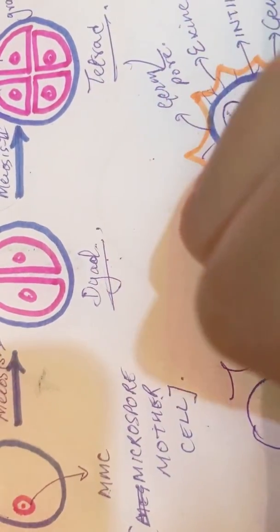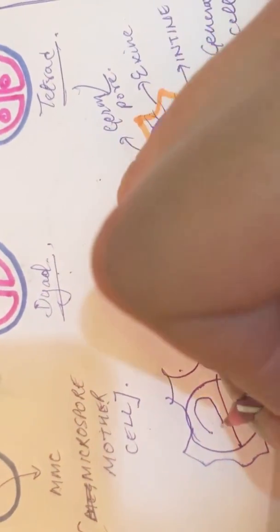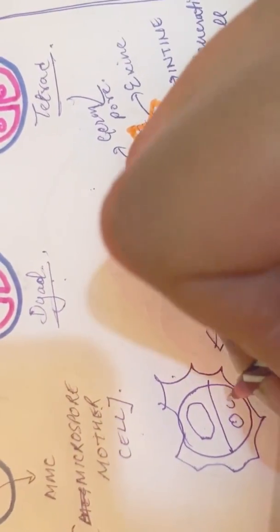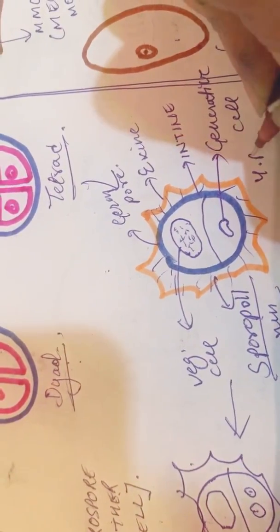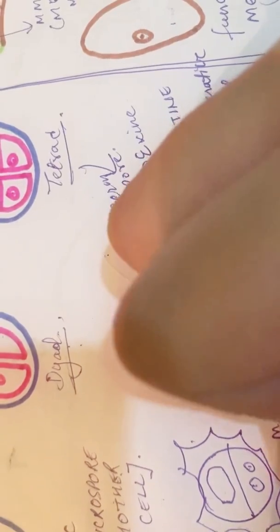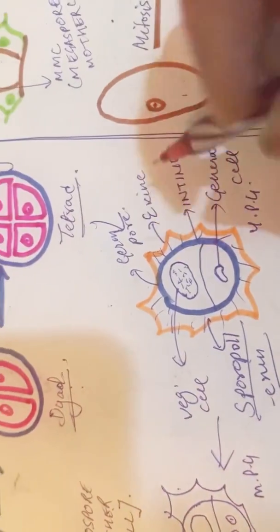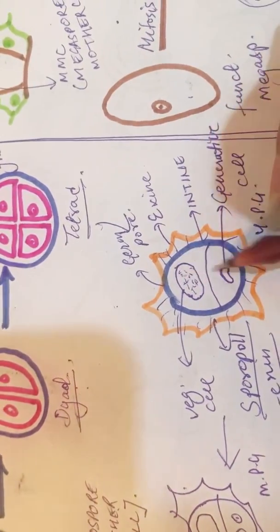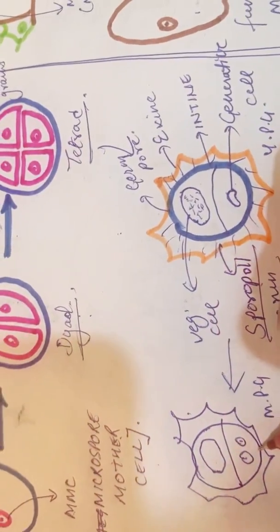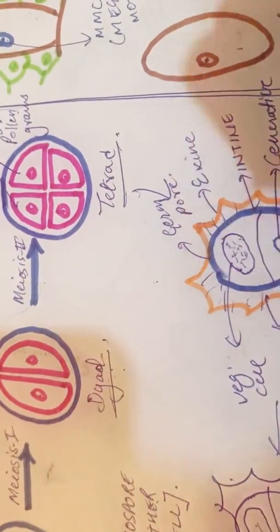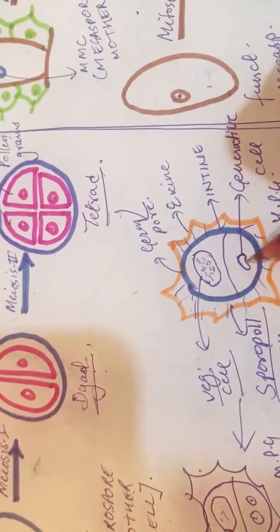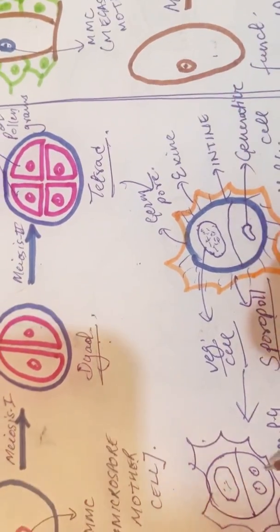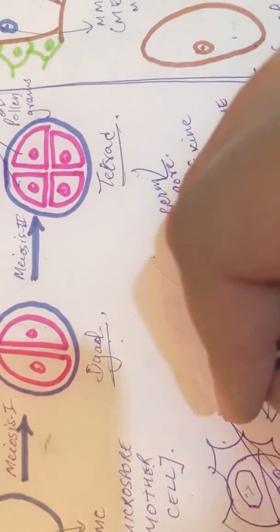The vegetative cell remains the same, whereas the generative cell divides into two. This is a young pollen grain and this is a mature pollen grain, a 2 cell stage and a 3 cell stage. The vegetative cell helps in the nourishment of the generative cell as it grows into 2 male gametes.